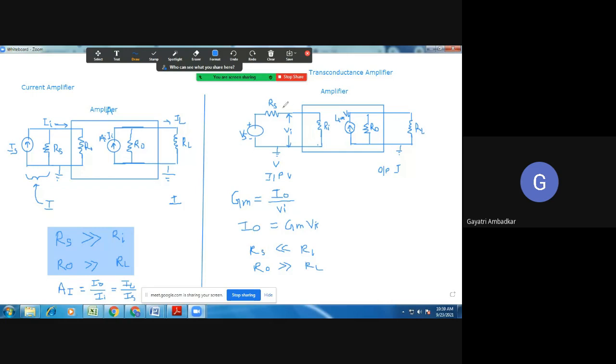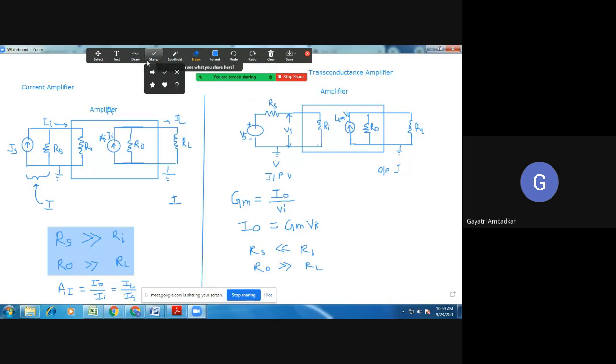The source resistance must be very, very low as compared to the input resistance of the amplifier, and the output resistance of the amplifier must be very, very greater than RL. You can write in reverse fashion also that RL, load resistance, must be very, very less than RO. You can write this for the externally connected resistance.